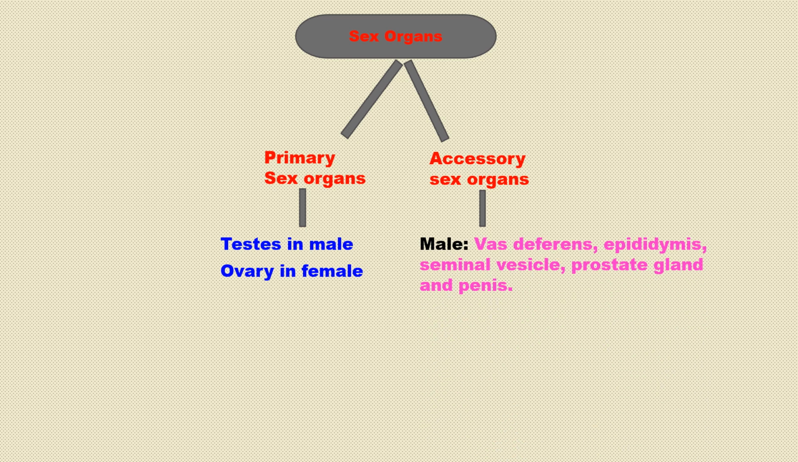Accessory organs differ vastly between male and female. In male, the accessory organs are the epididymis, seminal vesicle, prostate gland and penis. In female, they are the fallopian tubes, uterus, cervix and vagina.